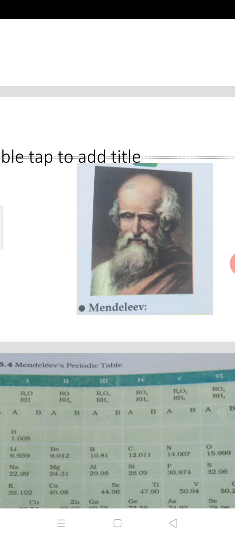He took these two elements because they are highly reactive and formed compounds with the maximum number of elements known at that time.